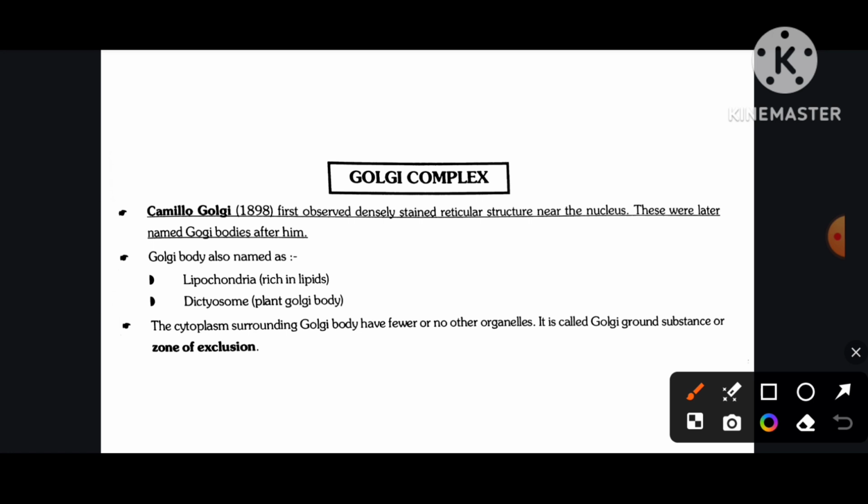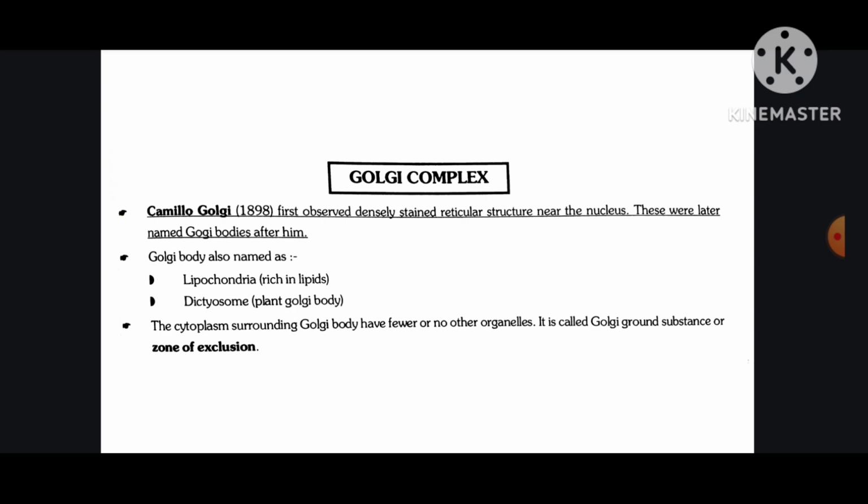Golgi complex. Camillo Golgi in 1898 first observed a densely stained reticular structure near the nucleus. These were later named Golgi bodies after him. Golgi body is also named lipochondria, rich in lipids. Dictyosome in plants. The cytoplasm surrounding Golgi body has fewer or no other organelles. It is called Golgi ground substance or zone of exclusion.